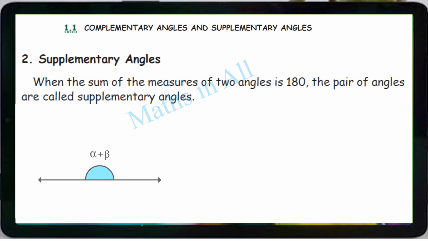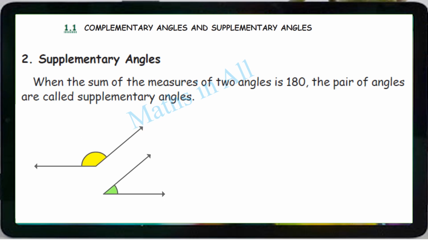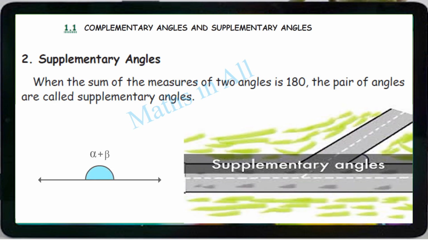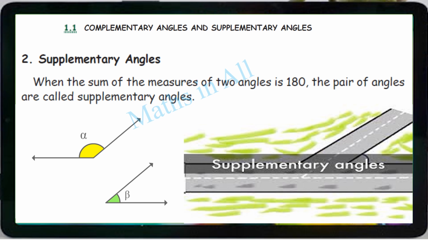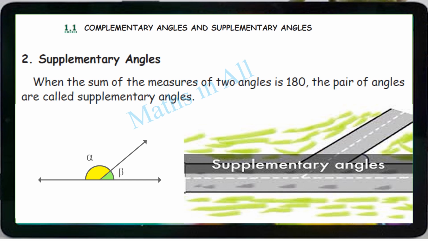So when we add these two angles, we get 180 degree. Clear? If we add 90 plus 90 also we get 180. So that is also a supplementary angle. Clear? So here is one example. This you can see on the road side, isn't it?